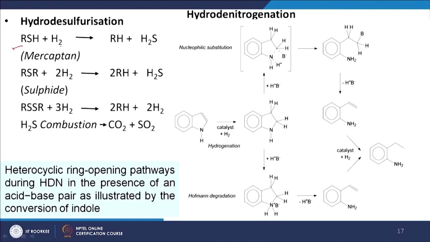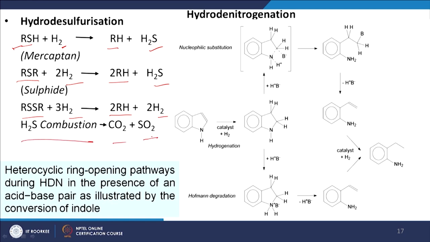For sulfur compounds, when hydrogen is added, RSH is converted to RH plus H2S, RSR plus 2H2 gives 2RH plus H2S, RSSR plus 3H2 gives 2RH plus 2H2S, and H2S is combusted to CO2 and SO2.